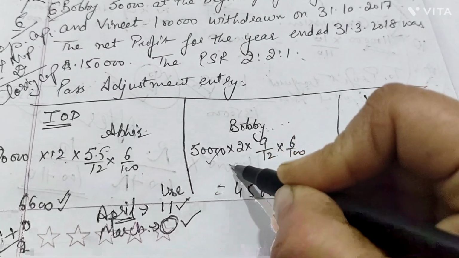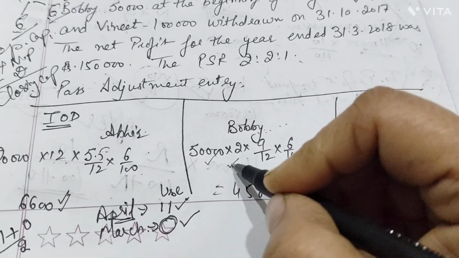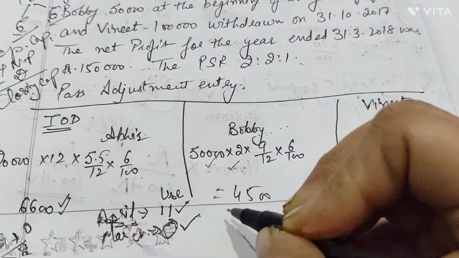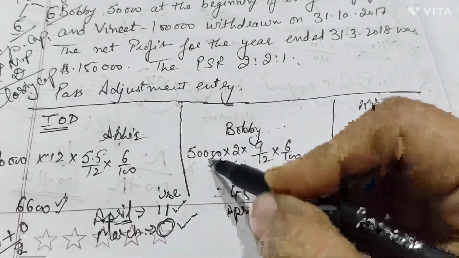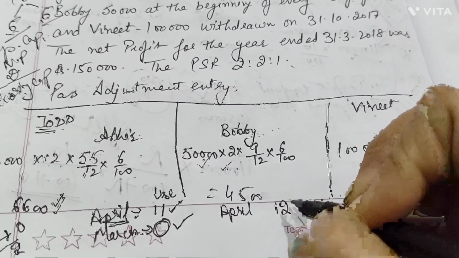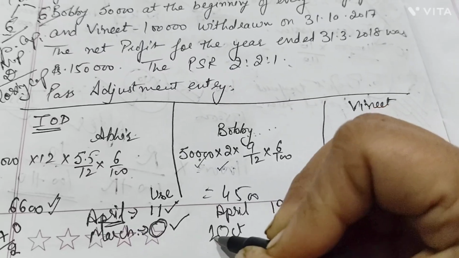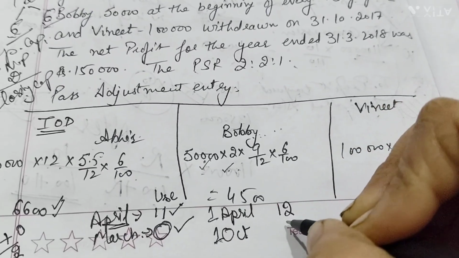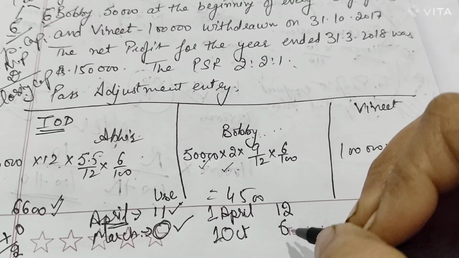Now 50,000 into 2, because we split a year into two parts of 6 months, right? Half year. Now for the half year, keep first half year at the beginning when he has withdrawn. At the beginning, that means April, when he is withdrawing rupees 50,000, how many months were left? 12. Then second half year would start on 1st of October, right? So for 1st of October when he is withdrawing, that means he would make use of the money for next 6 months, right? Then he has not withdrawn, so here it ended.